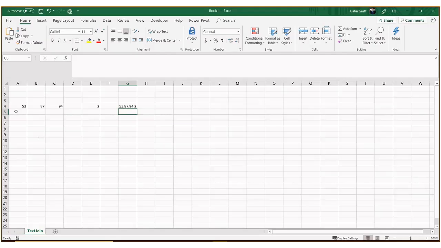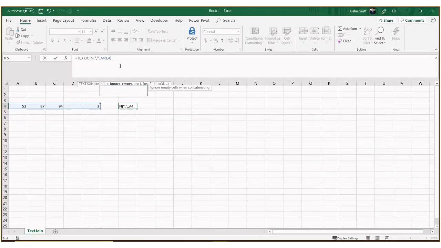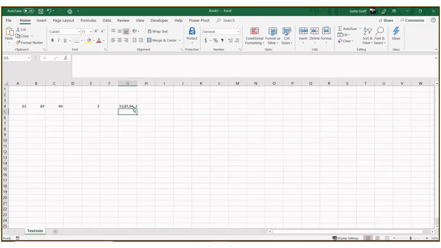So we have a 53, comma because it's the end of the cell, next cell, next cell. You can see it excluded that blank. If we were to go back and change that to show the blank, then it will put in a blank cell in there. So we have comma, blank, comma, showing that there is a blank cell within there.